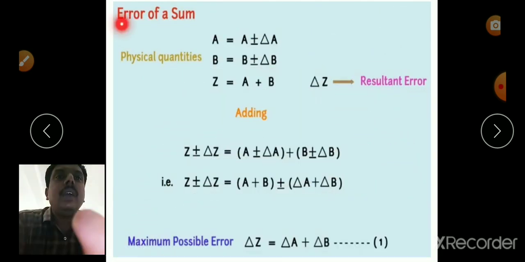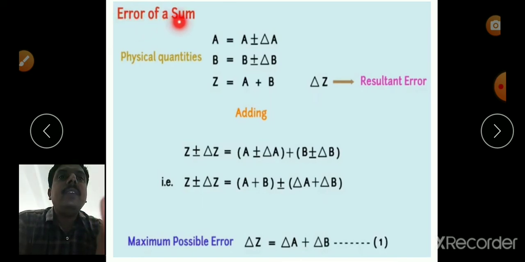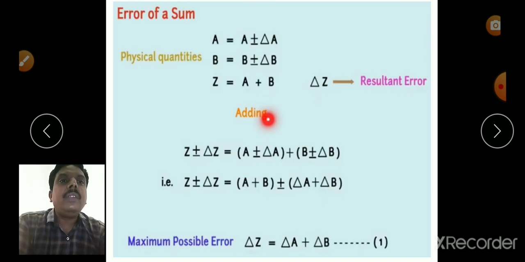First one, error of a sum. In addition, if two physical quantities are added, z equals a plus b. If delta a is the uncertainty or error in a, then the value of physical quantity a can be written as a plus or minus delta a.